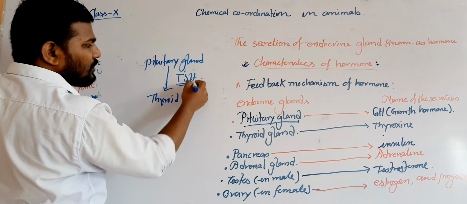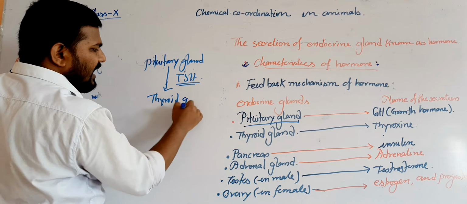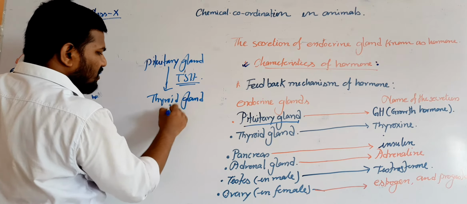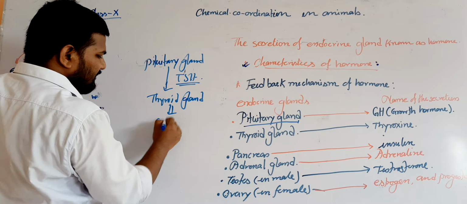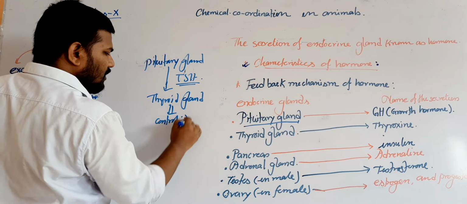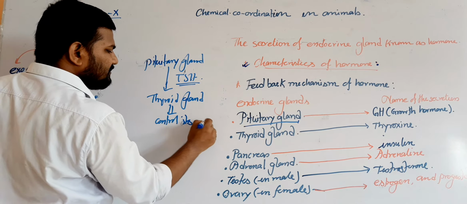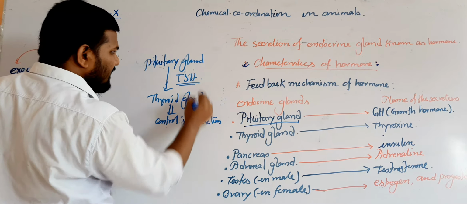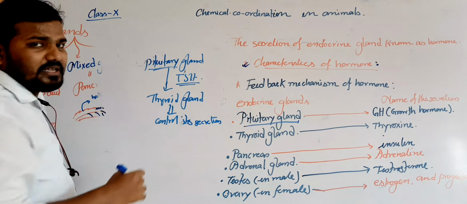This hormone stimulates the thyroid gland and controls its secretion of thyroxine, its secretion or activity. That's why the pituitary gland is known as a master gland.